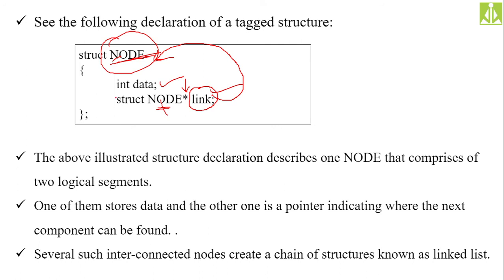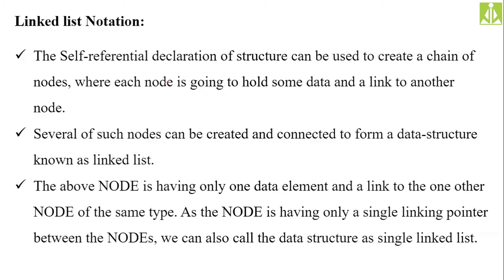So, self-referential structure. The above illustrated structure declaration describes one node that comprises two logical segments. One of them stores the data, and the other one is a pointer indicating where the next component can be found. Several such interconnected components can be made, and you can form a chain, and we call it a linked list. Very soon you will understand the linked list notation. The self-referential structure declaration can be used to create a chain of nodes.